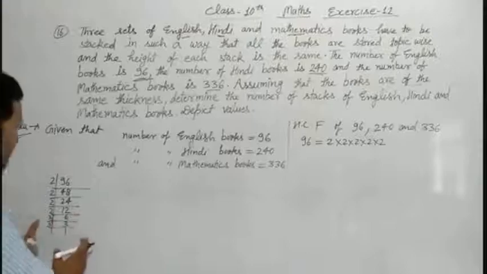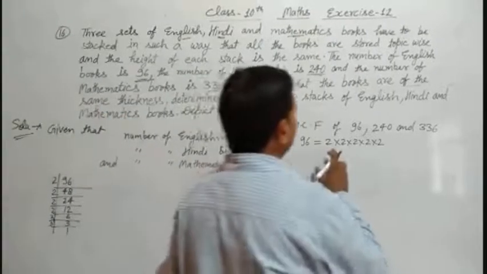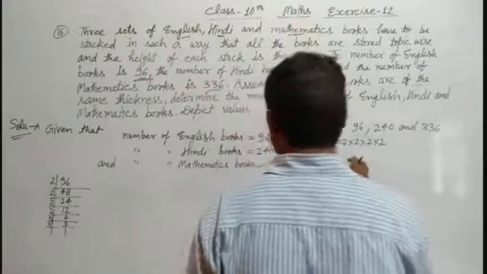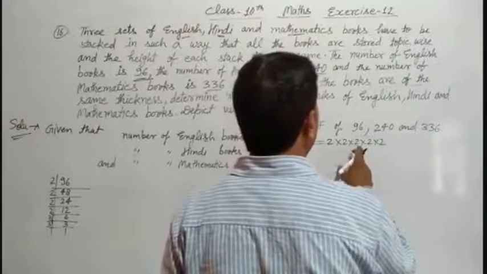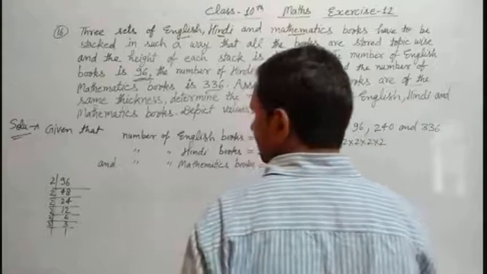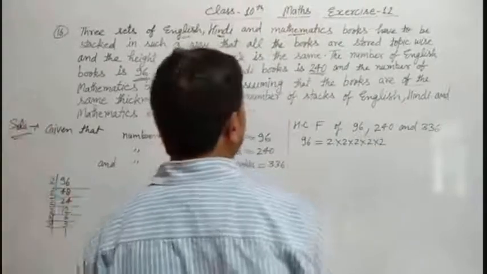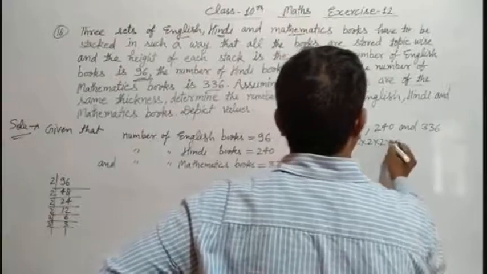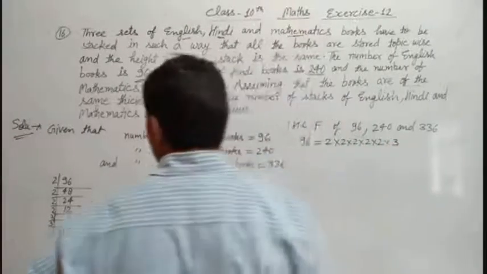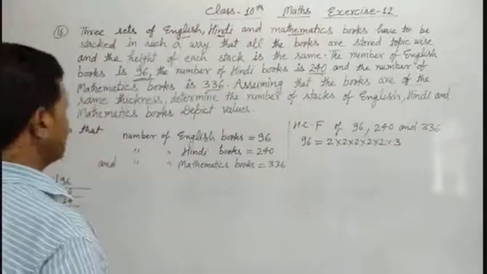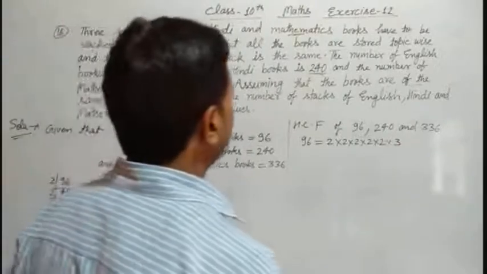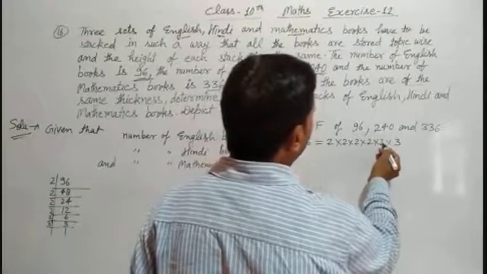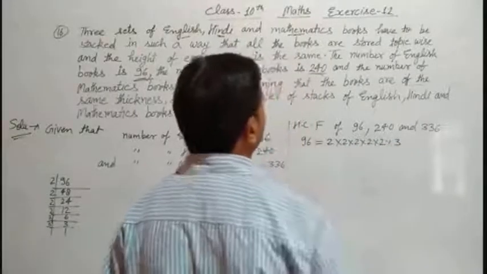Okay, this way, 2, 4, 8, 16, 32, means 5 times 2 into 3, 32 times 3 is 96.